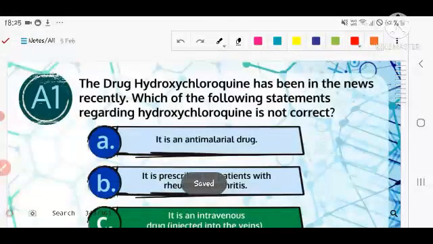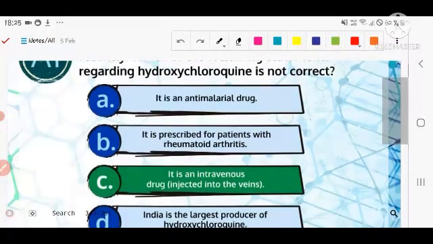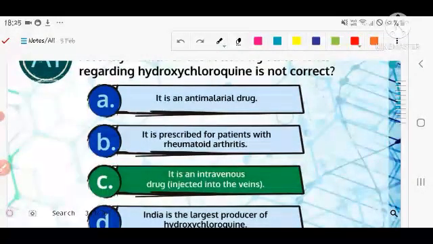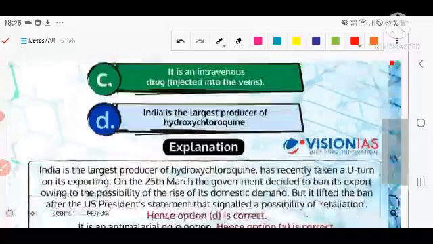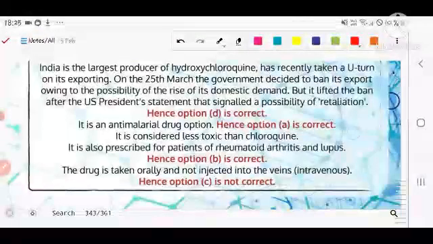The first question is related to hydroxychloroquine. Which of the following is not correct? It is an anti-malarial drug, that is correct. Second, it is prescribed for patients with rheumatoid arthritis, that is also correct. Third, it is an intravenous drug. It means it is directly injected into the veins. No, that is incorrect. And India is the largest producer of hydroxychloroquine, that is correct.